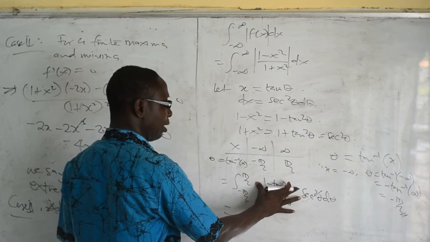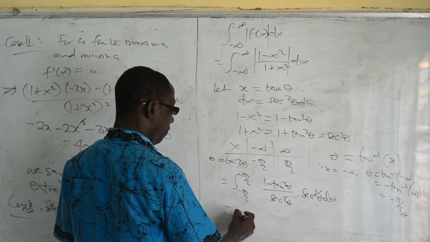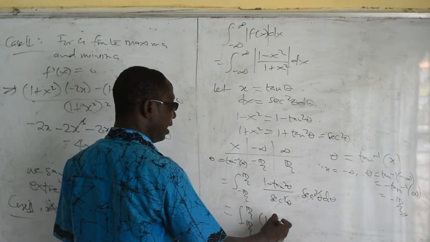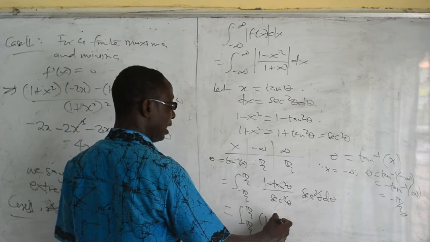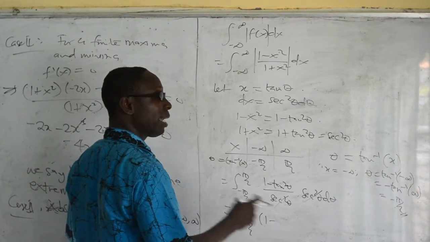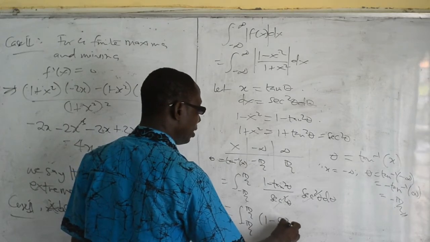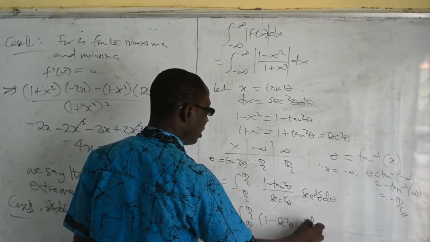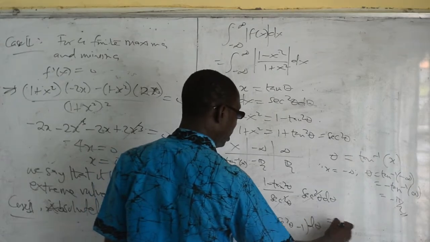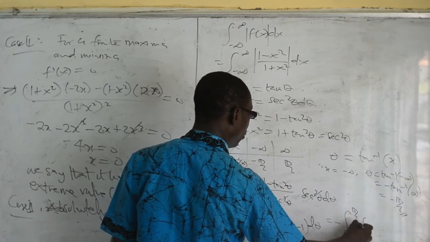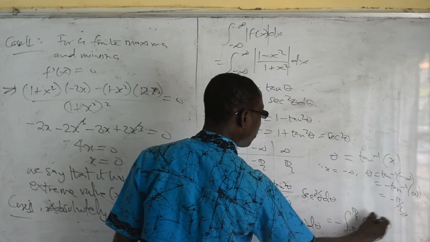integrating this. So I will have minus pi by 2 to pi by 2, 1 minus tan squared theta. Sec squared theta is the same as 1 plus tan squared theta. So tan squared theta is the same as sec squared theta minus 1. So the whole of this is the same as the negative integral from minus pi by 2 to pi by 2 of sec squared theta.